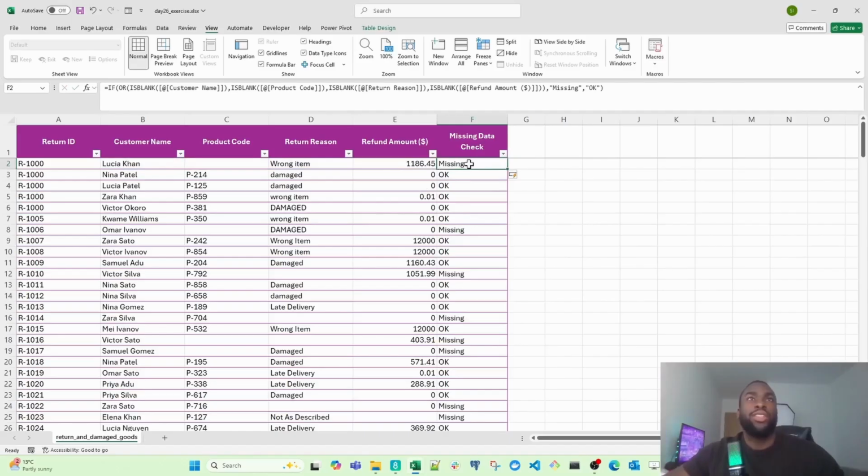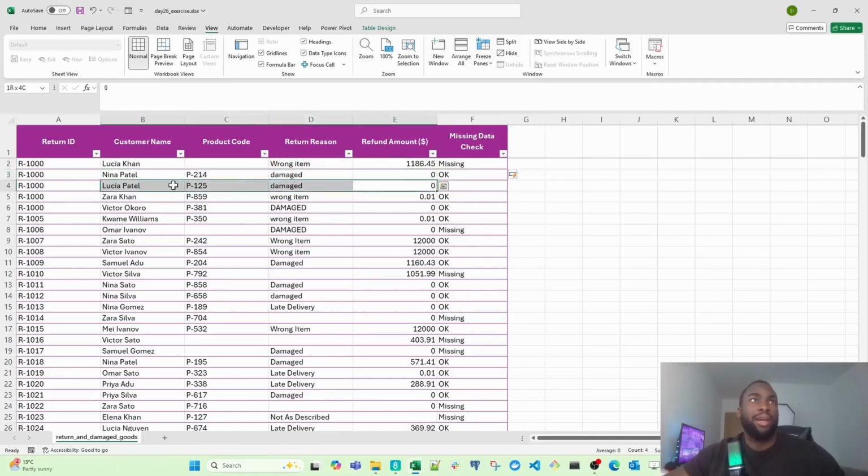So according to this, one of these cells has missing data. I can see straight away it's the product code. Okay, so let me move on to the next one. According to this one, none of my cells have missing values. And this one here, all of these ones are populated. According to this one, this has a missing cell. So I can see there's blank data in the product code.